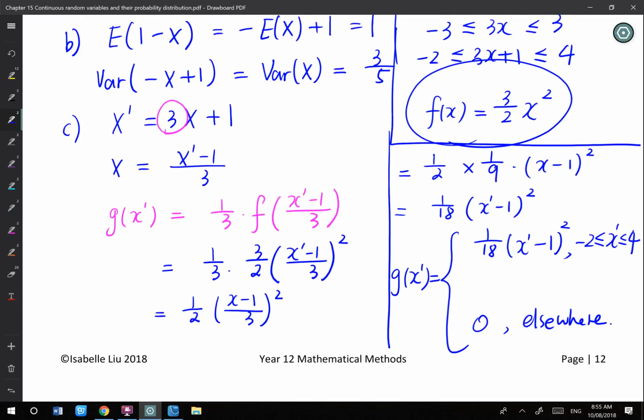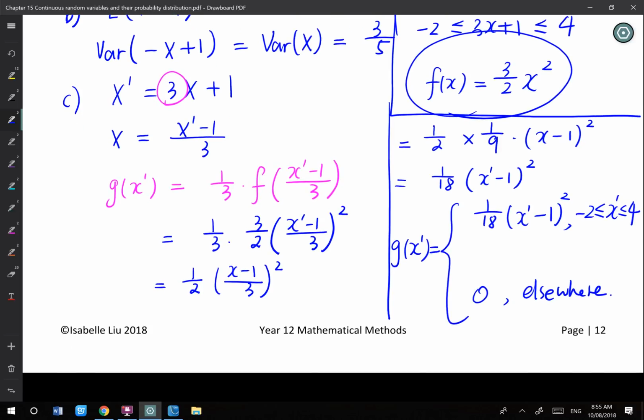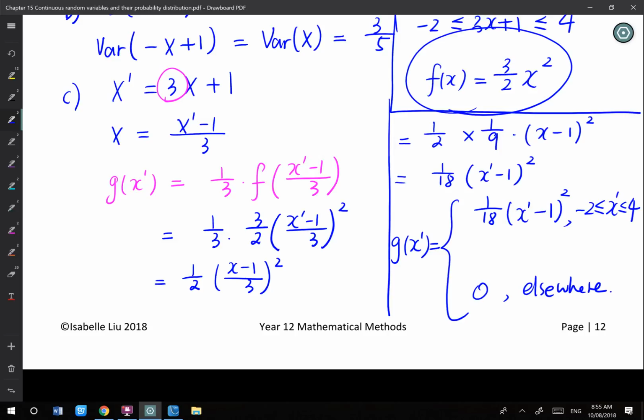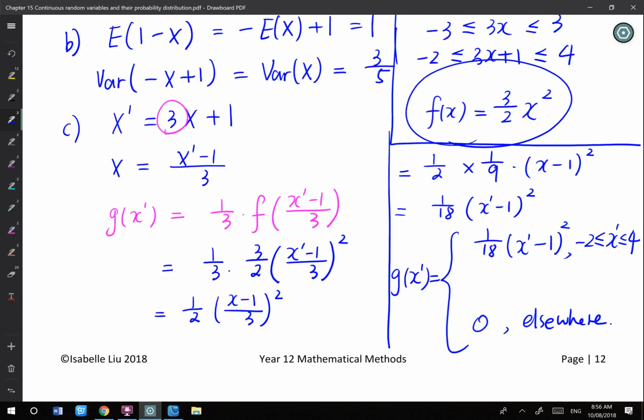What I have done is just sub x minus b over a into the original function and times that by 1 over a. It's not going to be really big questions on this point, it's not really been tested before.